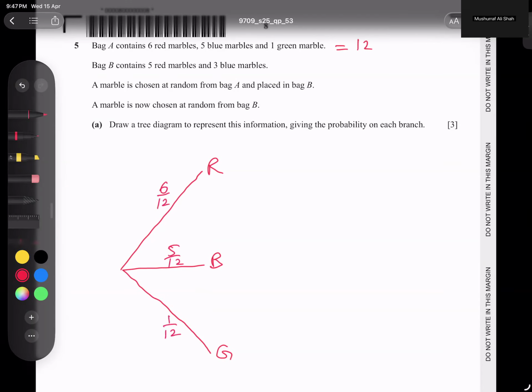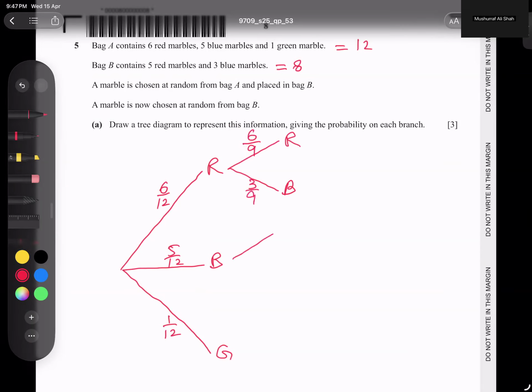Now, how many do we have in B? B contains a total of 8. So what is the possibility? We take one branch like this, either red or blue. When we add 1 red, red is already 5, so it becomes 6, and the total becomes 9. So here it is 6 over 9. Out of 9, subtract 6, we get 3, so 3 by 9.